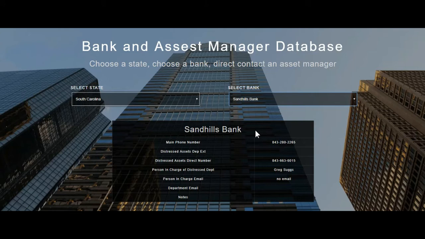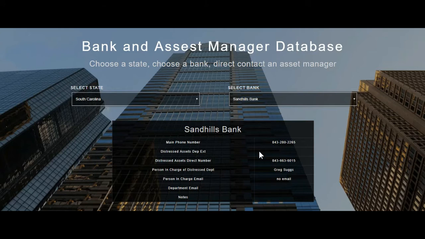As you can see here, we will always provide the bank main phone number, the distressed asset department extension if there's one, and the distressed asset direct phone number. The direct phone number will be for the department or the person in charge, the asset manager. We will also provide the name of this asset manager, an email if it is available, the department email, and any notes we want to share with you regarding this asset manager.